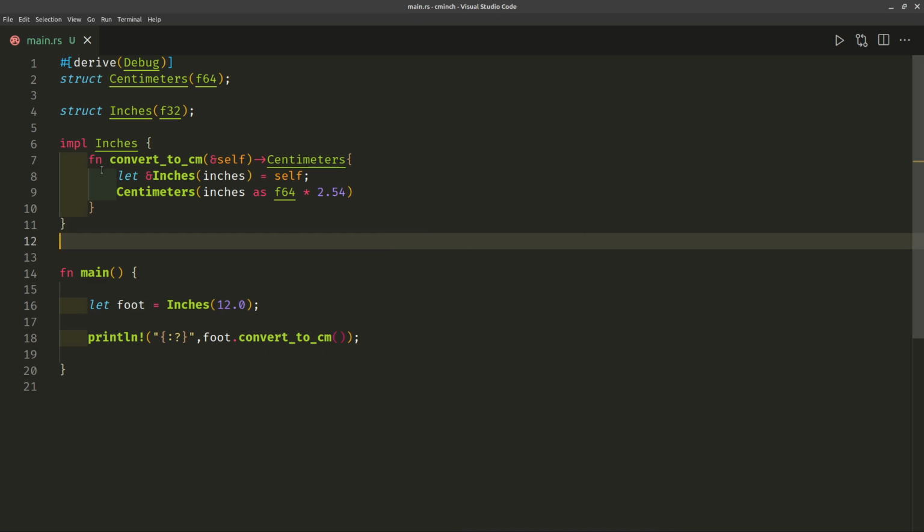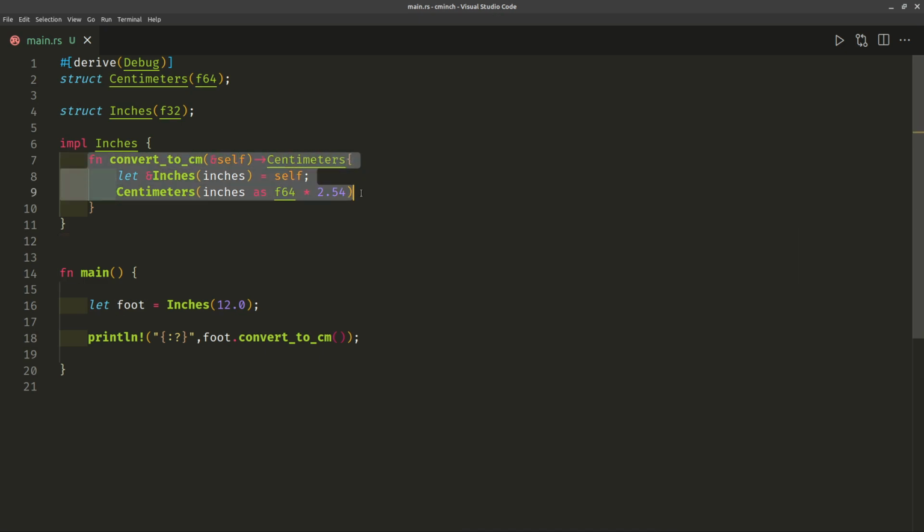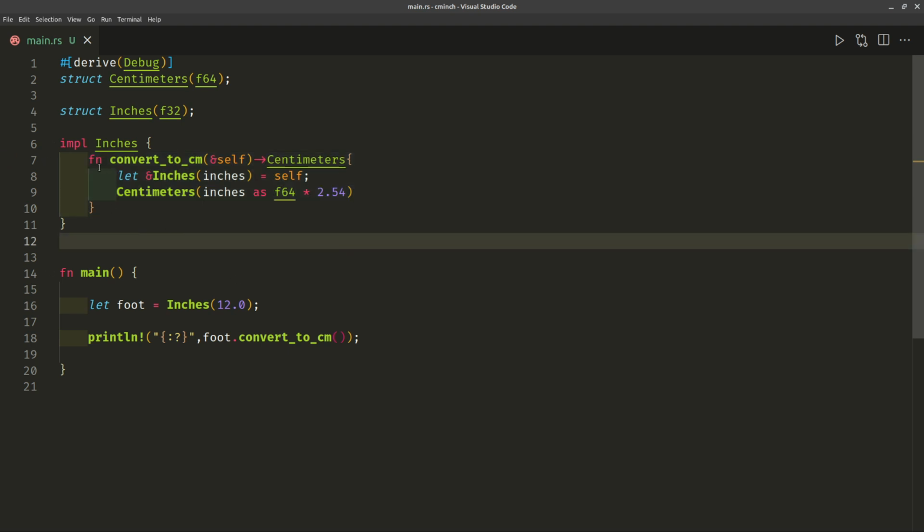We've coded a function. An implementation can have many functions. If you're coming from Python, consider it, as a kind of analogy, though it's not the same, as a class with methods inside. That's my crude way of understanding it. So we've got a function with the self instance, and then we're returning centimeters, which is a struct, and inside that it will have a value.